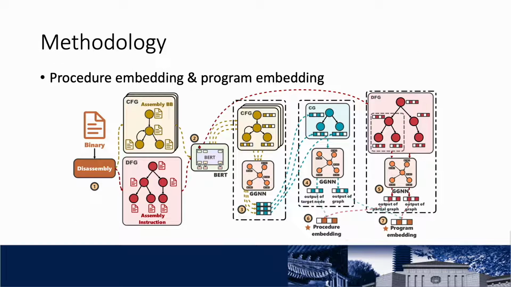In summary, we generate procedure level and program level embeddings through the following steps. First, disassemble the binary of a program and generate three types of graphs. Second, generate initial embeddings for control flow graph and data flow graph nodes using the trained BERT model. Third, generate graph embeddings for all control flow graphs. Then use graph neural networks to obtain procedure level and program level embeddings for the call graph and data flow graph. Finally, concatenate the results of steps 4 and 5 to get the complete procedure level and program level embedding.